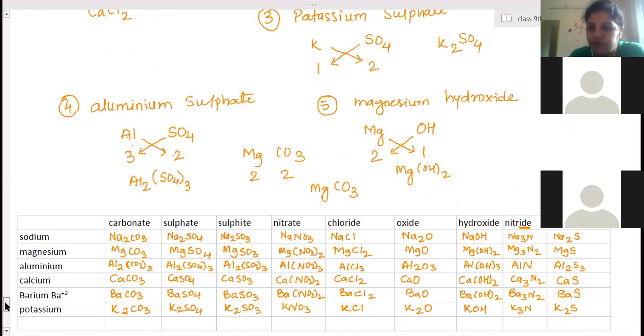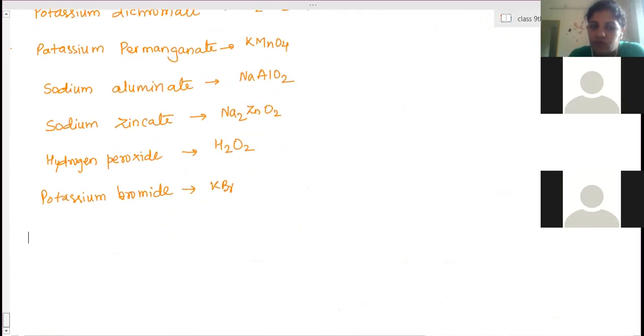Ma'am, why do two hydrogens only combine with one oxygen? Because oxygen needs 2 electrons to complete its octet. A complete octet means 8 electrons in the last shell. Oxygen only has 6 electrons. It needs 2 more electrons. So two electrons of oxygen are shared with two electrons of hydrogen.